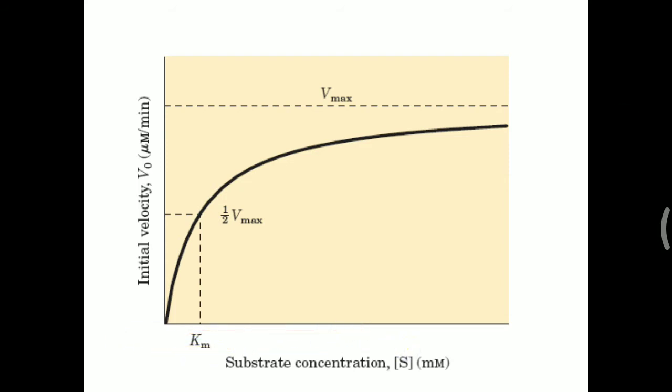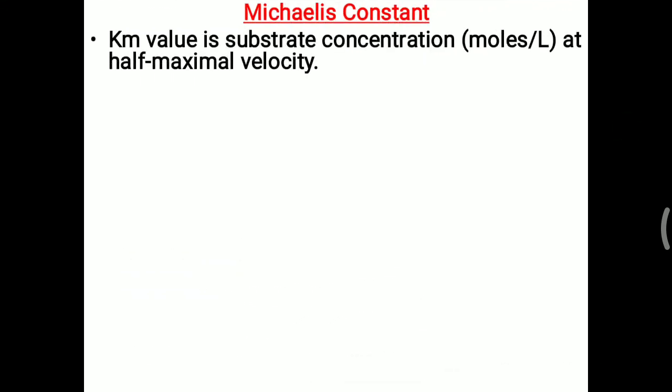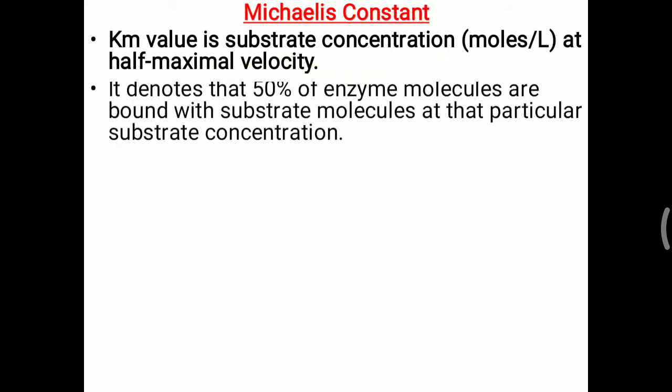Now, Km has a lot of importance, which we will look at. The Michaelis constant, or Km, is the substrate concentration at half maximal velocity. You have to remember that definition. So what is the Michaelis constant? It is simply a substrate concentration. It denotes that 50% of the enzyme molecules are bound to the substrate at that particular substrate concentration. At this value of Km, half of the enzyme molecules are attached to the substrate.